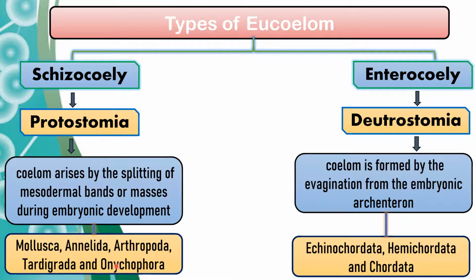So we humans, as chordates, fall under deuterostomia or enterocoely, where the coelom arises from the embryonic archenteron. But that doesn't mean that the mesoderm will not contribute. A true coelom will always be formed from mesoderm, but here the embryonic archenteron takes part in the formation of the eucoelom.